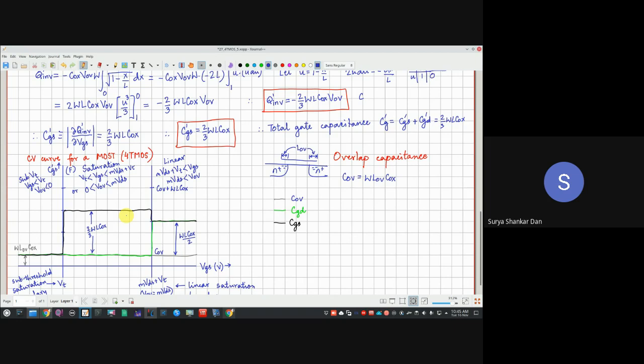Now, if we want to find the total capacitance, which is the net capacitance seen on the gate terminal, that is the red color CG. This is equal to how much? COV, that is a 0 error, plus CGS plus CGD, the sum of all of them. Then what is the situation here? Notice, here it is only COV.